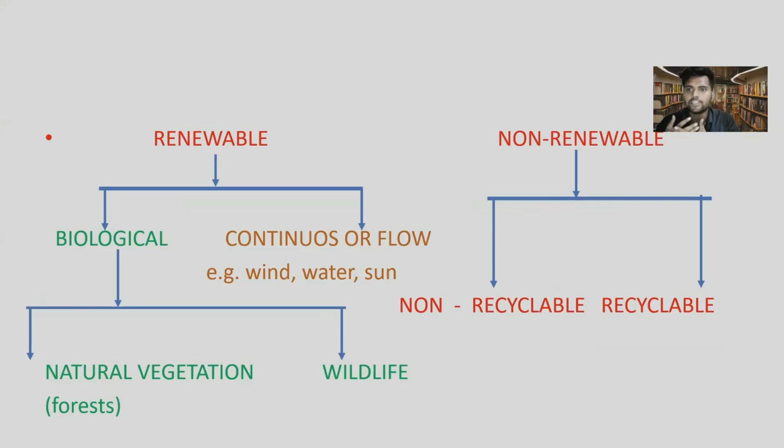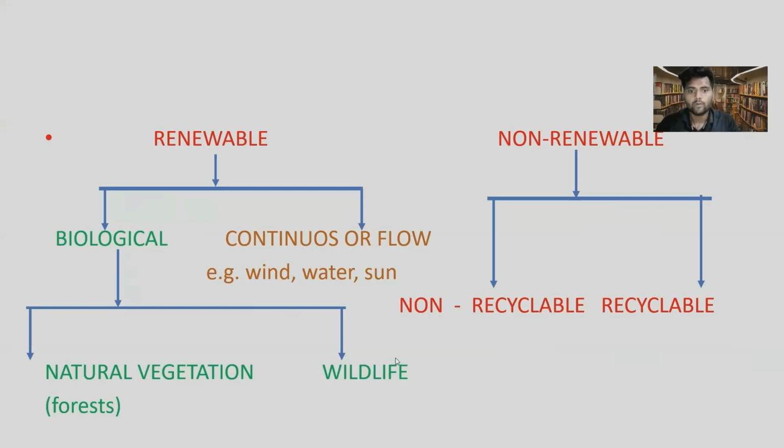We use forest as a resource for many purposes like wood and wood for paper. They are living things, so they come under biological, and they can be renewed by the process of afforestation or growing of plants. So they come under renewable biological resources.